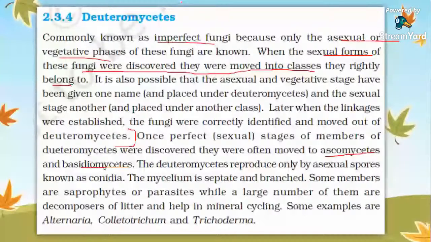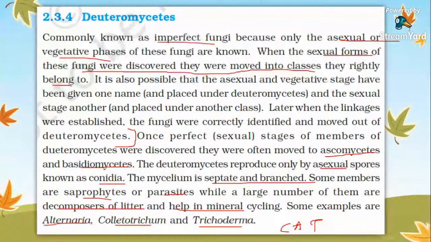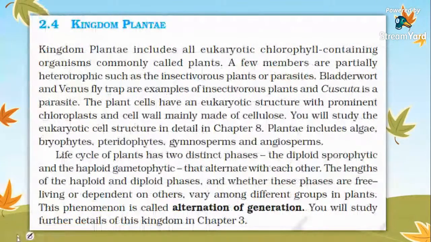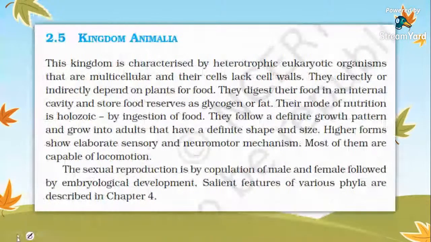Yes. So they reproduce only by asexual spores, that is conidia. The mycelium is septate and branched. Some of them are saprophytic or parasitic, while a large number of them are decomposers of litter and help in mineral cycling. Some examples are Alternaria, Colletotrichum, and Trichoderma. That is CAT. Colletotrichum, Alternaria, Trichoderma. Yes, everyone. Yes, Rachit. So kingdom Plantae, then kingdom Animalia, then we will move on with completing virus.